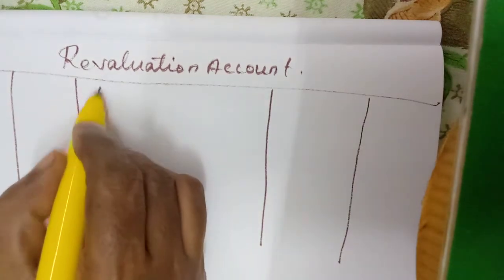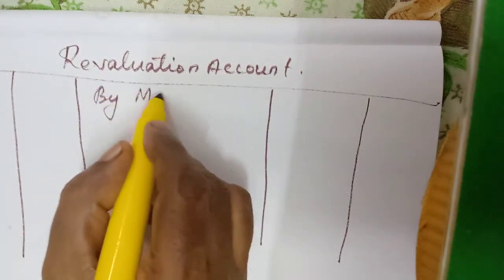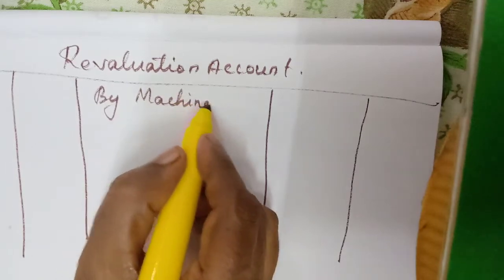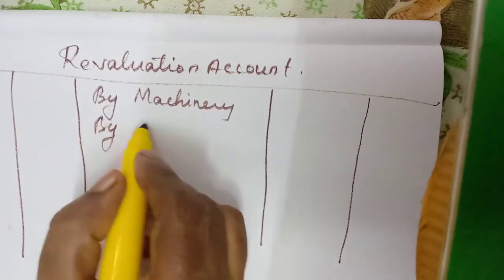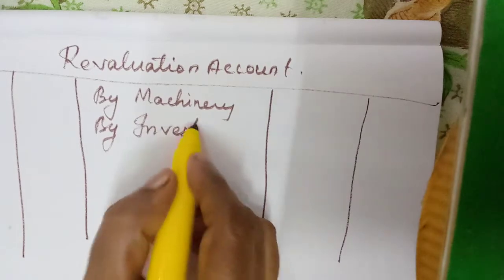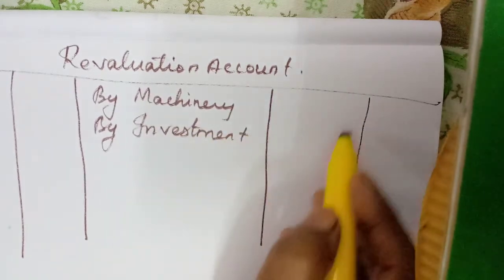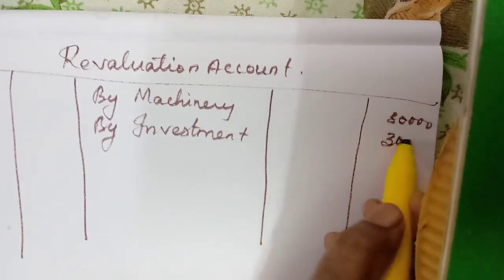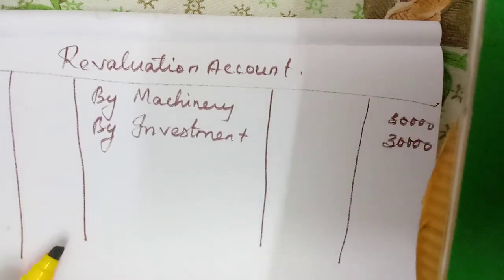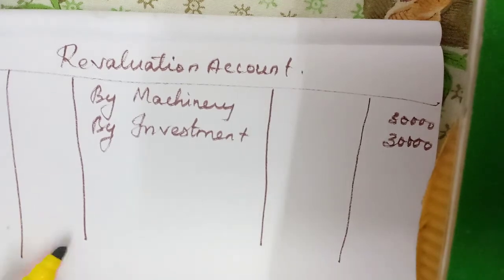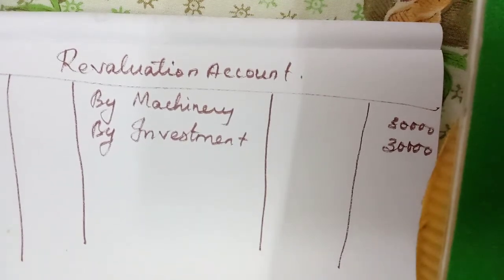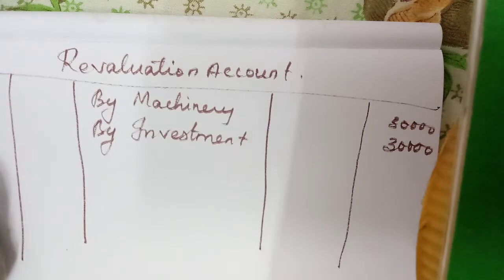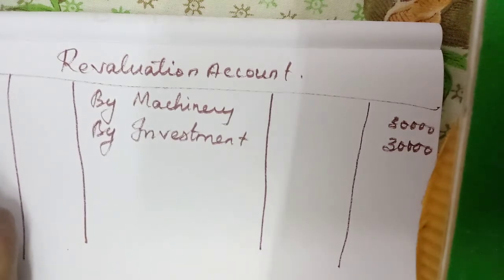So by machinery, by investment. Machinery how much? 30,000. Investment 30,000. The next entry, revaluation account debtor to furniture, then to provision for doubtful debts.